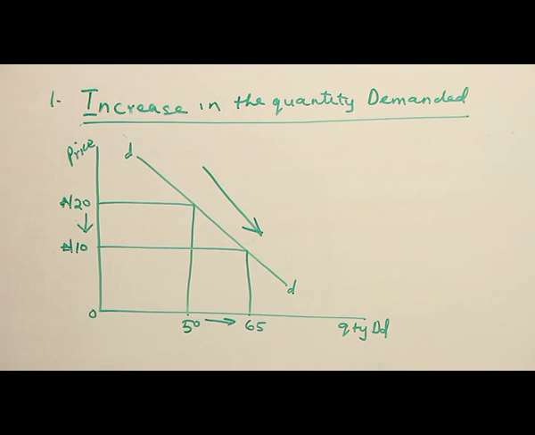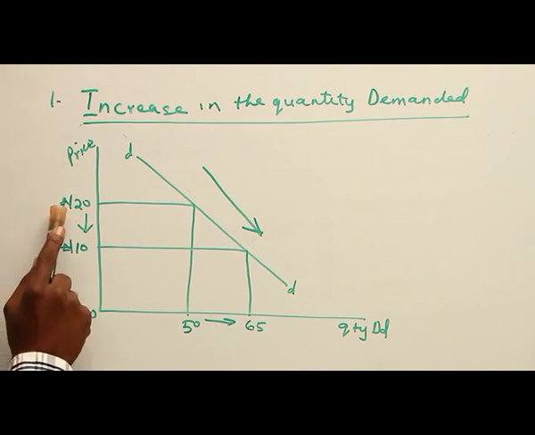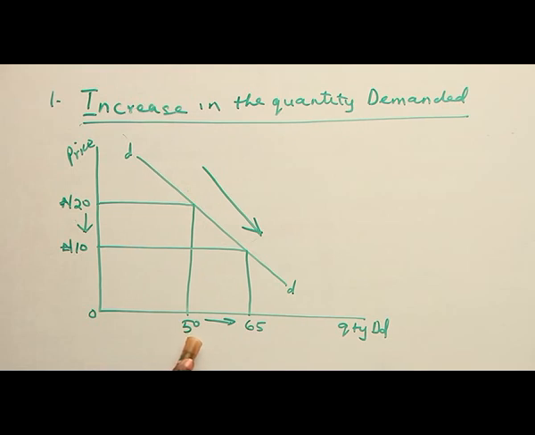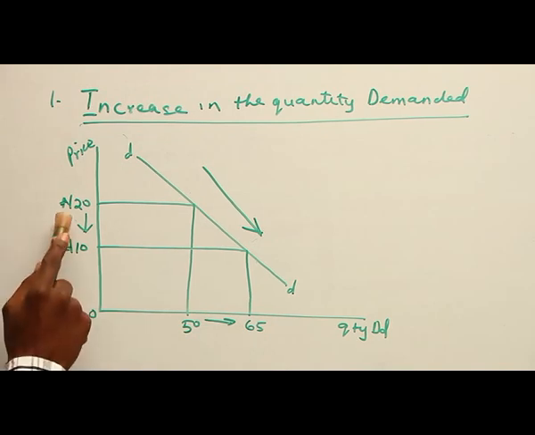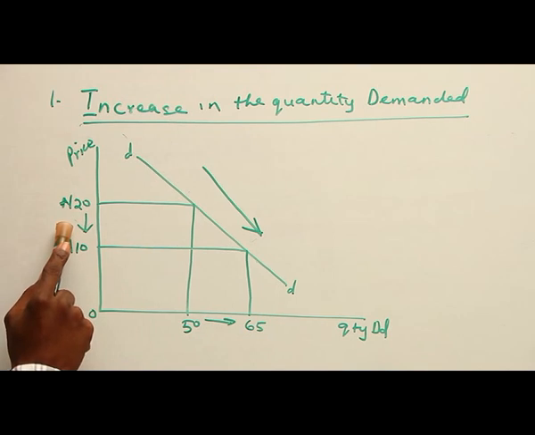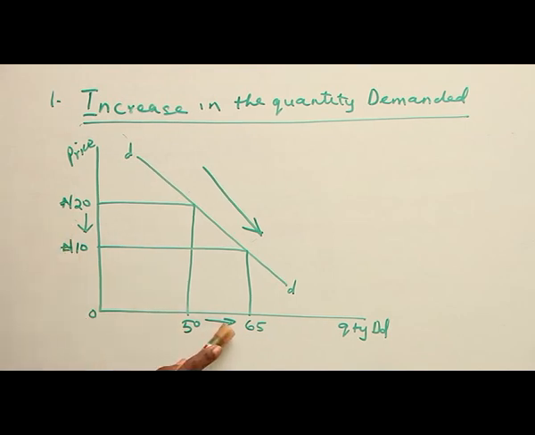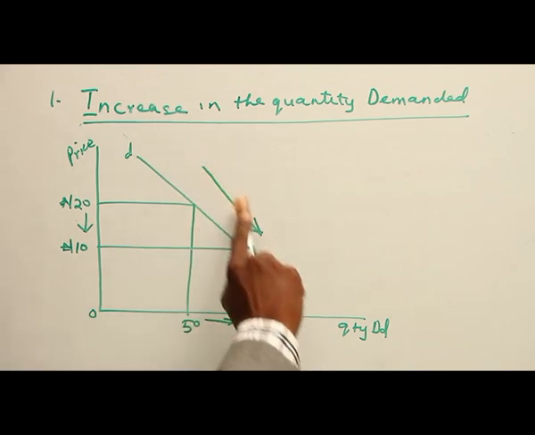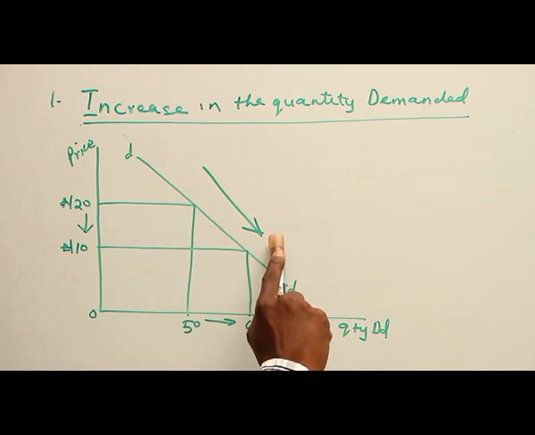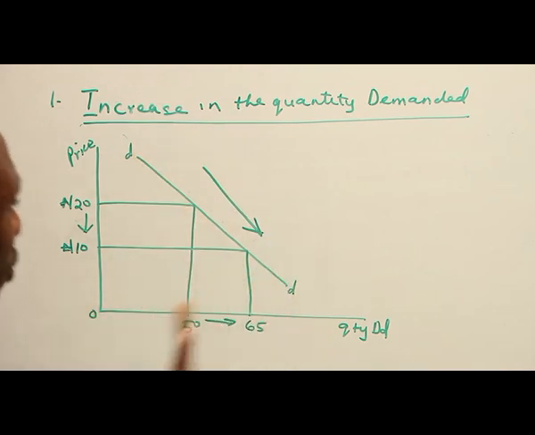Now, from the price axis, we can see 20 naira, showing the quantity demanded to be 50. We can see 10 naira, showing quantity demanded to be 65. The arrow here indicates a decrease, while the arrow here indicates an increase. The arrow here is telling us what? There is a downward movement along the demand curve, because this is the demand curve.